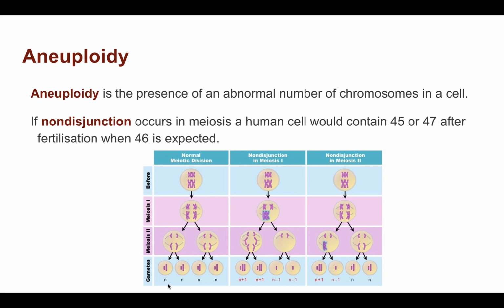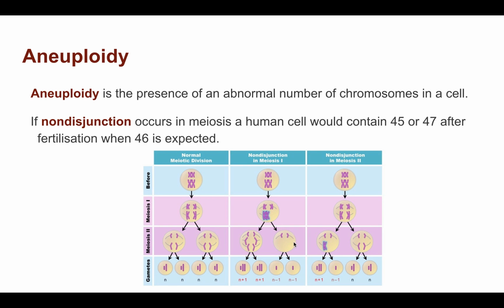Taking you back, yeah? So we should have N. 1 from chromosome 1, 1 from chromosome 2. If we have non-disjunction in meiosis 1, so what does that mean? It means when they lined up at metaphase with their pair, so here's pair number 1 and pair number 2, pair number 1 went this way and this way, but by mistake, the two number 2s went to the same end of the cell. So now instead of there being 2 chromosomes like there are here, there's 3 in one and only 1 in the other cell.